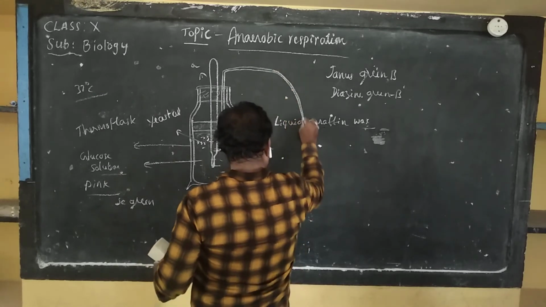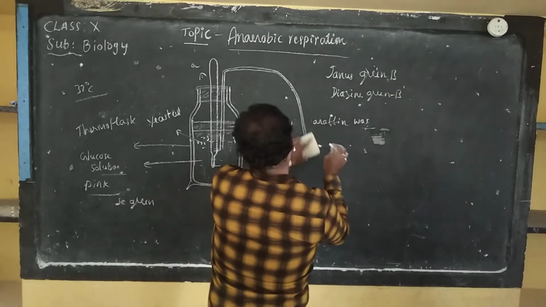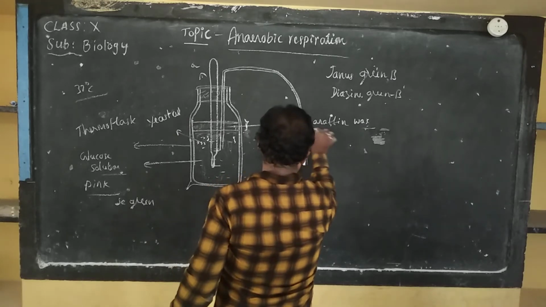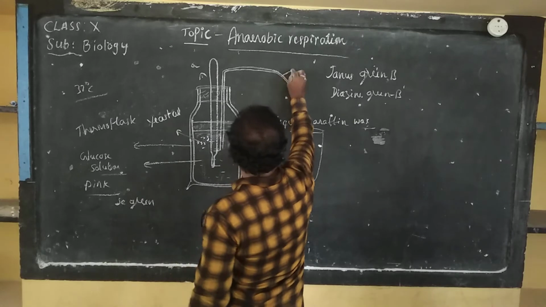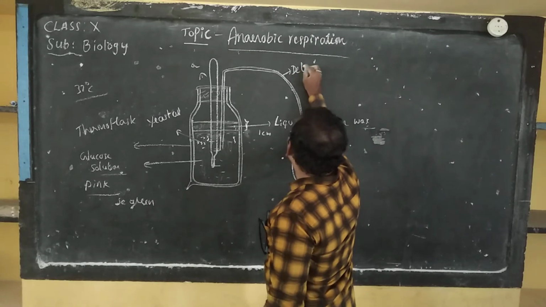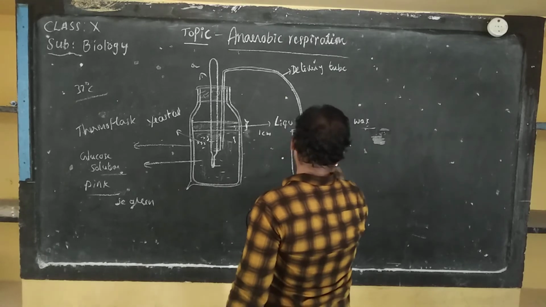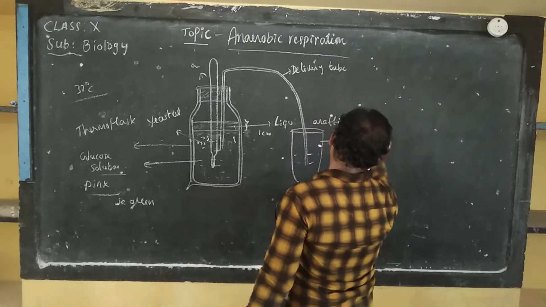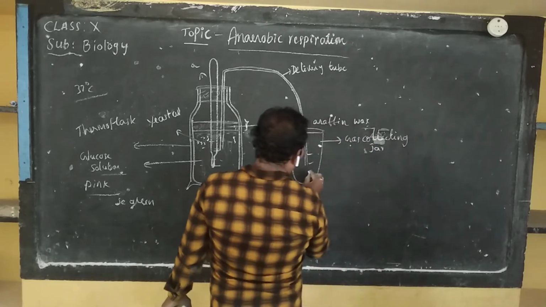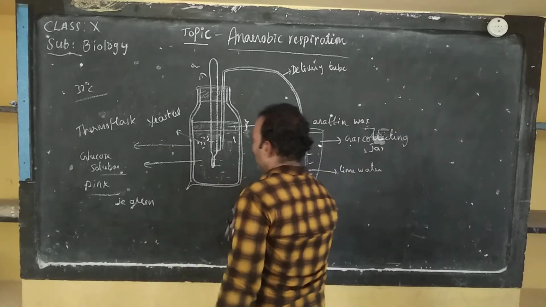This is the delivery tube. This delivery tube is connected to the gas collecting jar with lime water. It is a gas collecting jar with the lime water. This is the lime water.